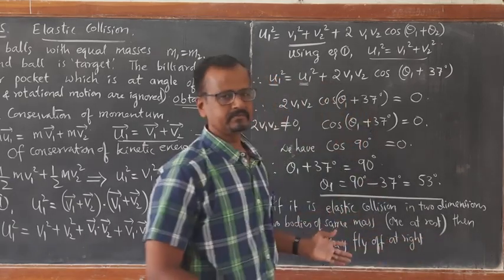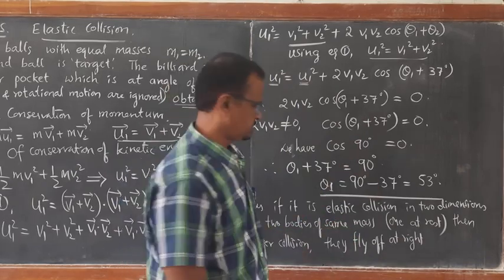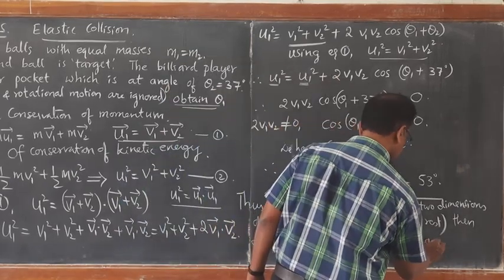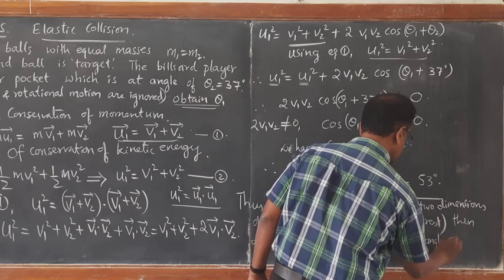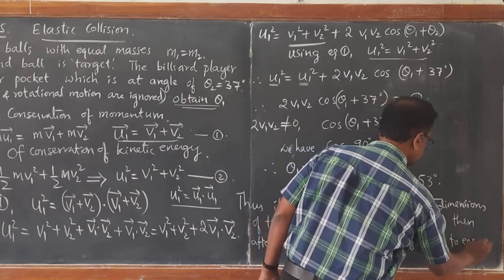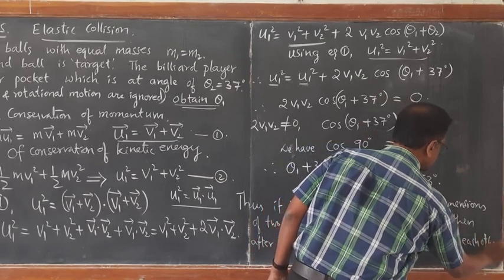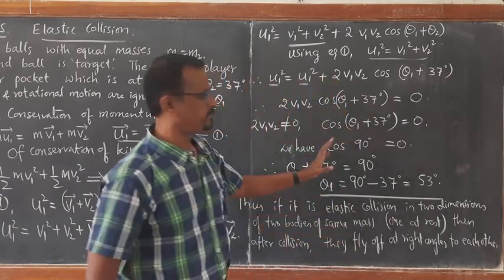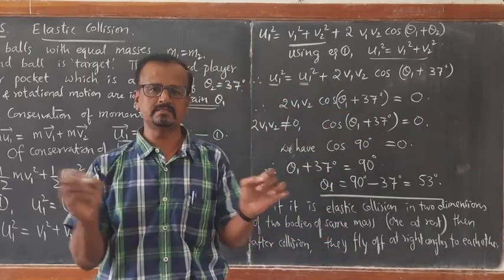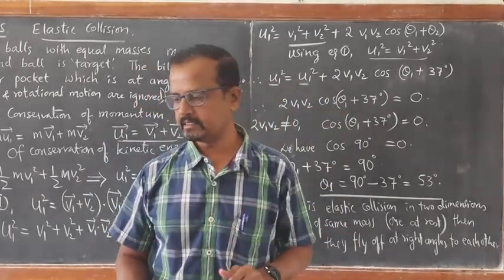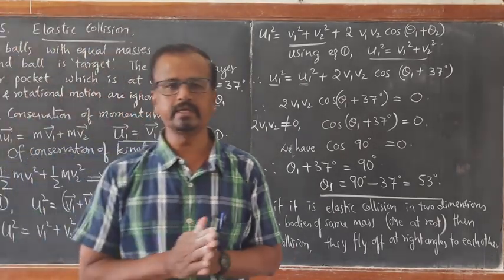Fly off means they scatter at right angles to each other. It means the total angle between those two scattered masses will be 90 degrees. So that's how we conclude this topic.